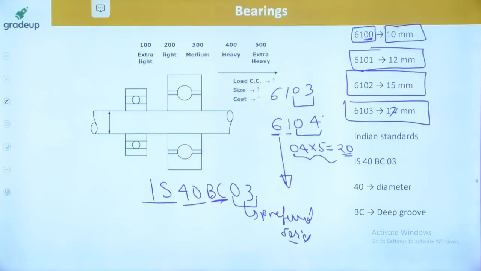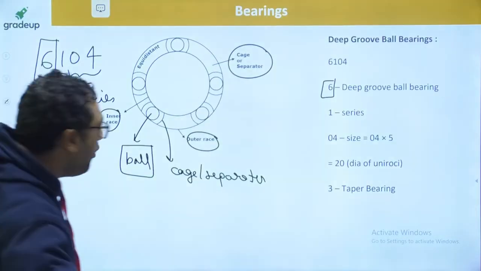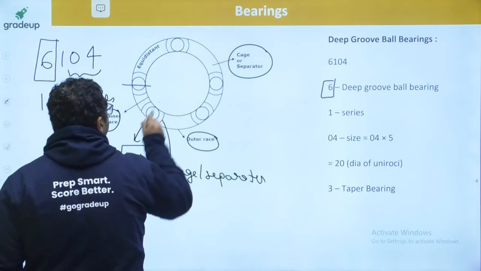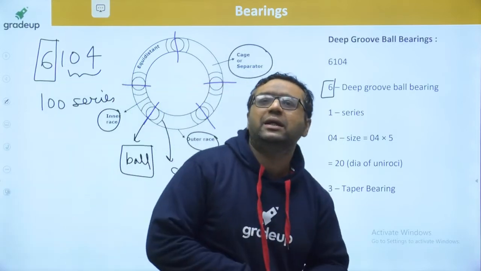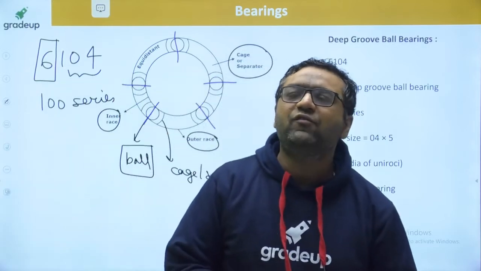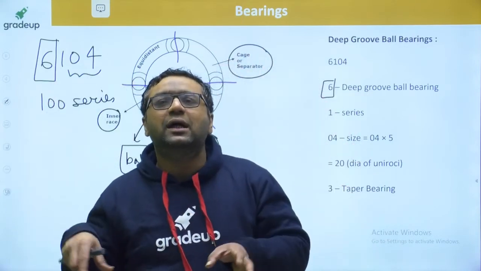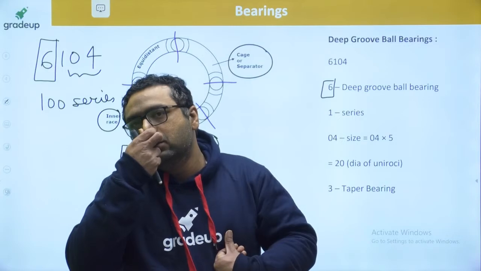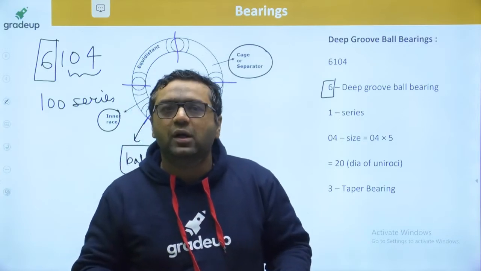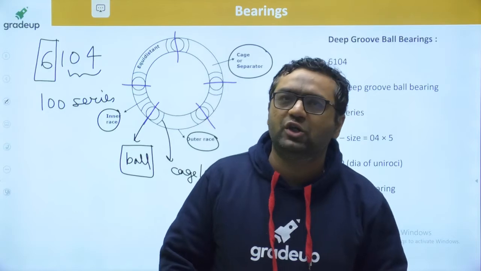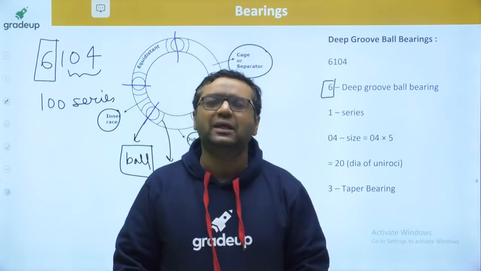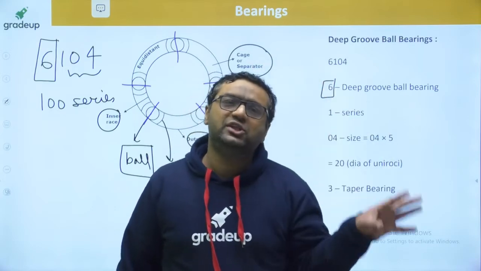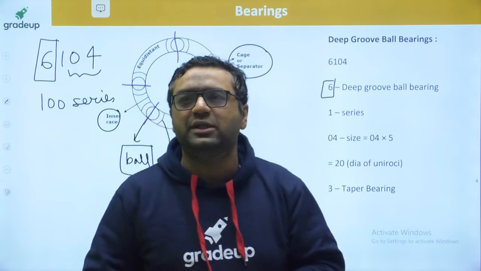One more thing I would like to tell you guys. When we are talking about this, these balls are always equidistant to each other. If you are going to change the position of balls, its load carrying capacity will be affected. So load carrying capacity is a direct function of the position of the balls. As the position of the balls changes, obviously its load carrying capacity will also change.